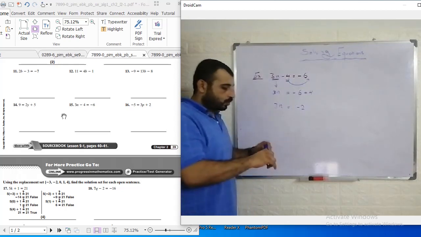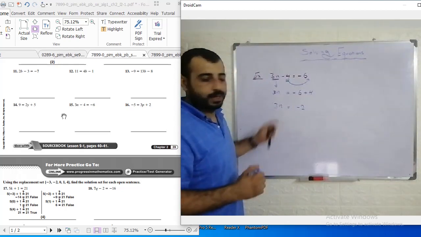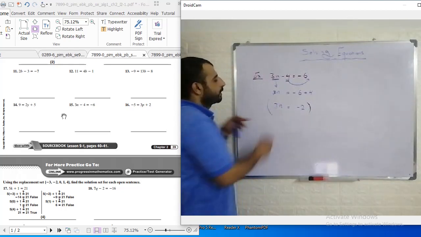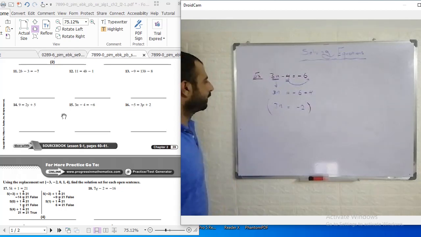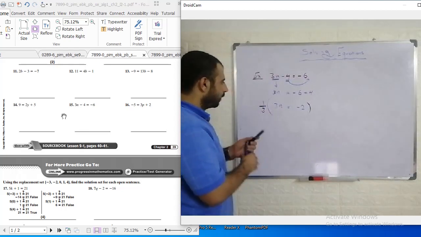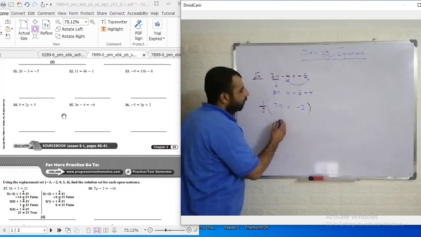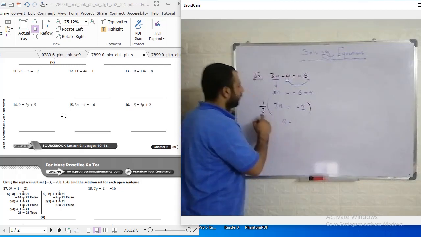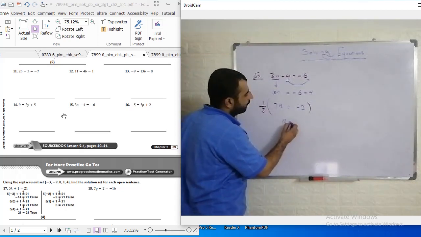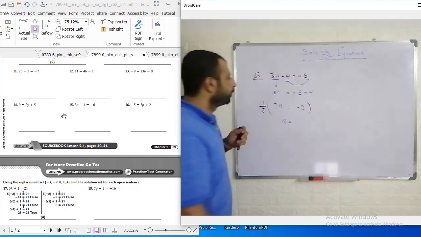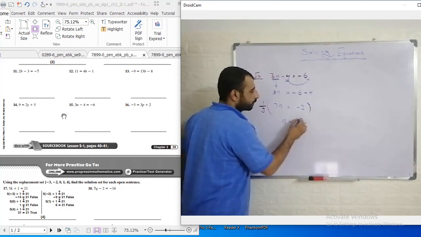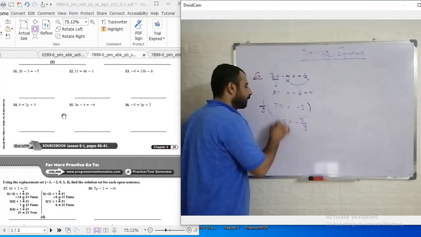Now, to cancel this 3, the coefficient of n, we need to multiply both sides, as I said before, by the reciprocal of the coefficient of n, our variable. So we need to multiply both sides by 1 over 3. We will get n as the variable here, because 1 over 3 times 3 equals 1, the identity, and a number multiplied by its reciprocal gives the identity. Now negative 2 times 1 over 3 will be negative 2 over 3. Good.